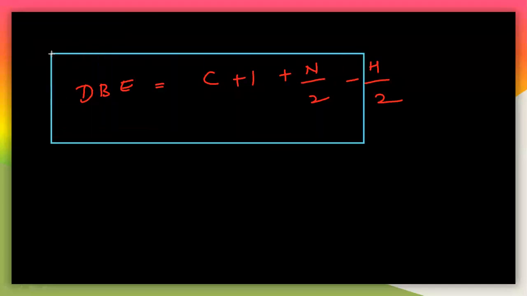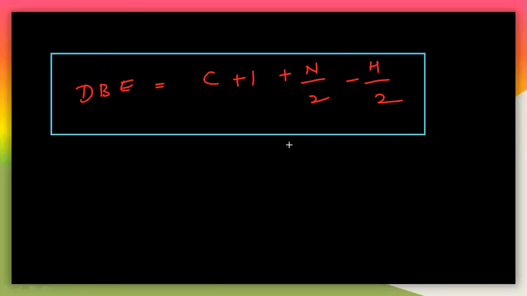Remember, once again I will tell you the formula for the double bond equivalence. DBE is equal to C plus 1 plus N by 2 minus H by 2. Remember this formula, which is very important.